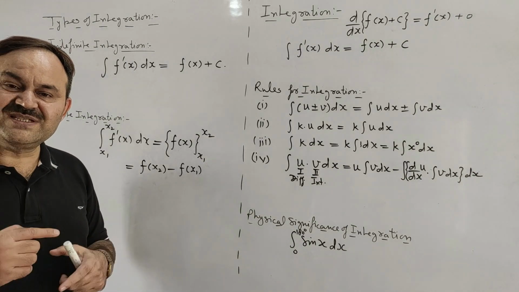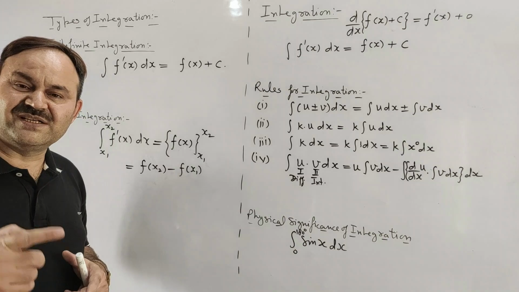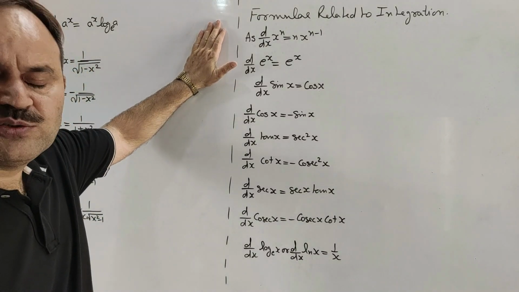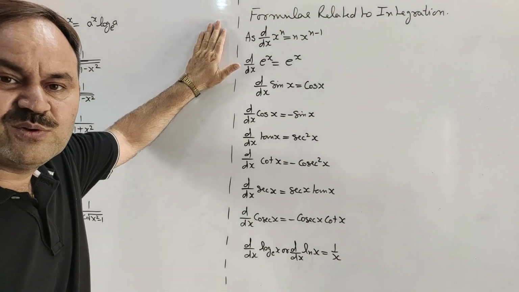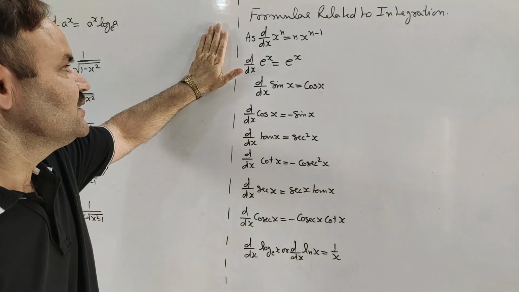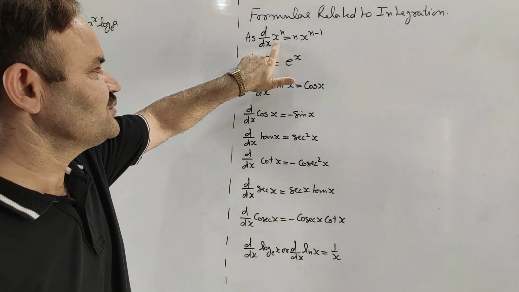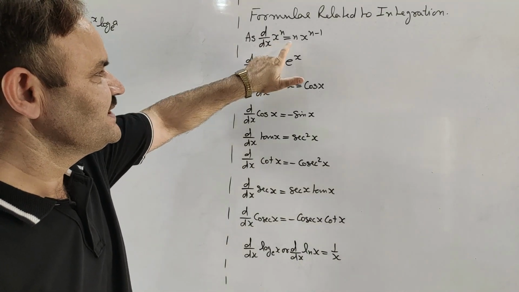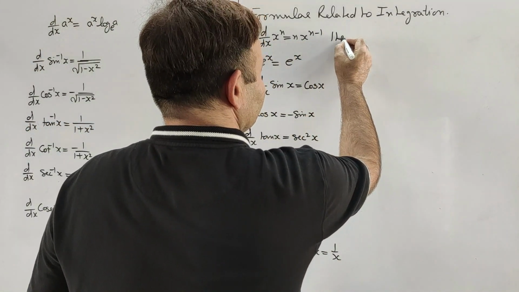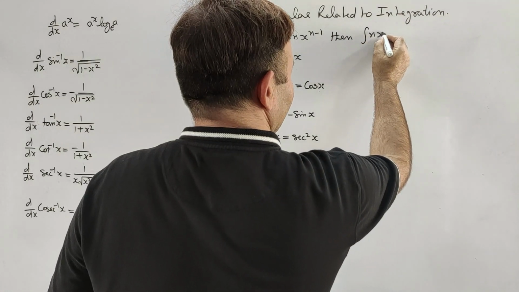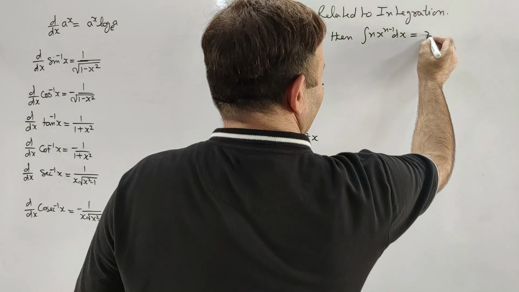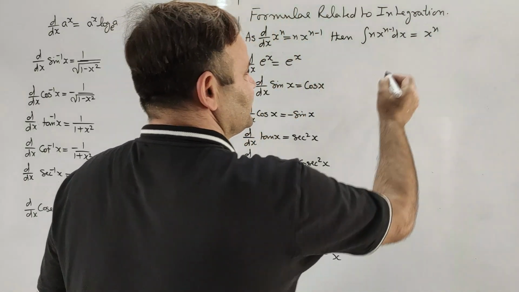Now after this we will come to the formulae related to integration. Since we know that integration is the process opposite to differentiation, if the differentiation of x to the power n with respect to x is n x to the power n minus 1, then the integration of n x to the power n minus 1 with respect to x will be x to the power n plus constant of integration.